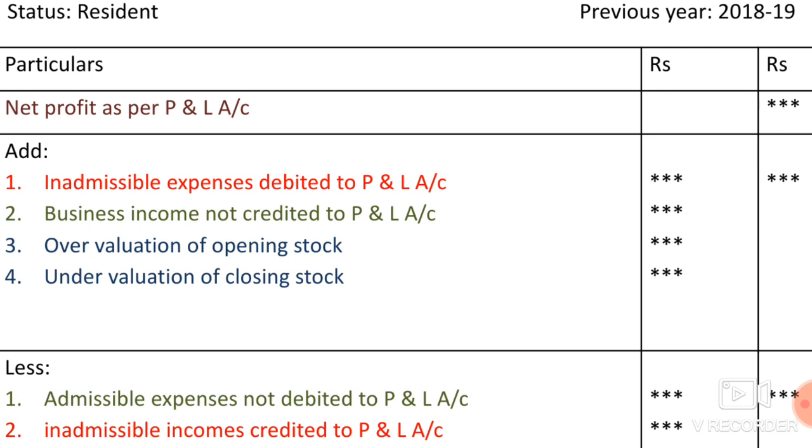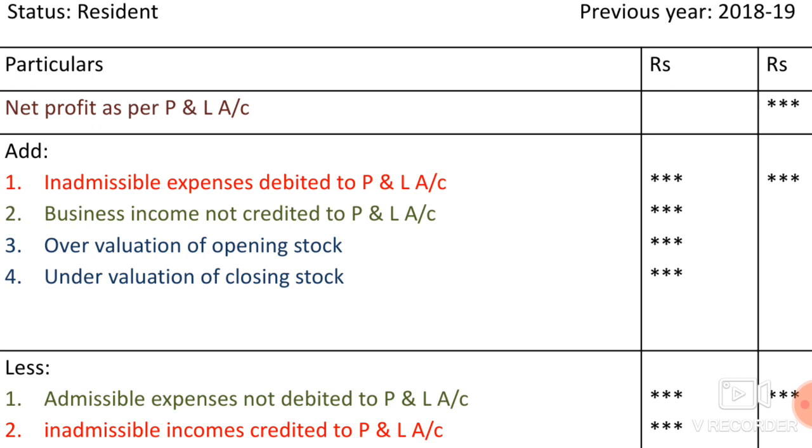Both will come in the credit side. Undervaluation of the closing stock. Closing stock value has reduced and shown in the credit side of the P&L account. So just add back the less amount to the net profit.